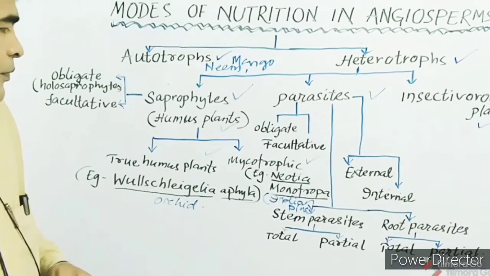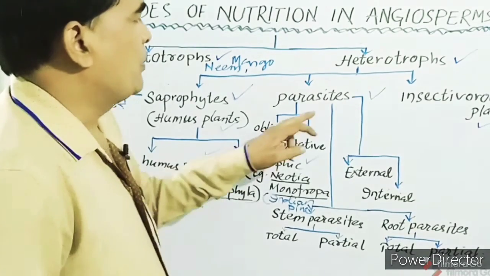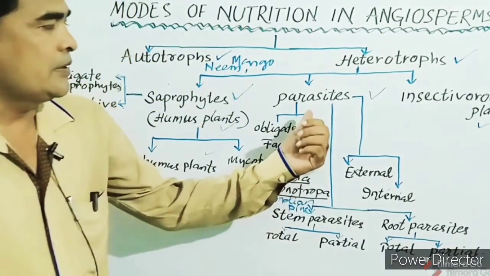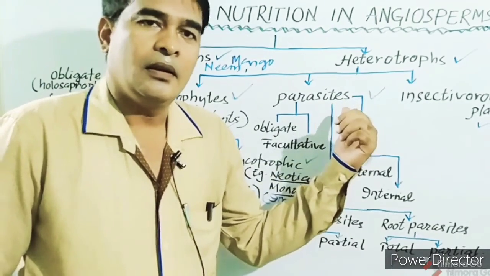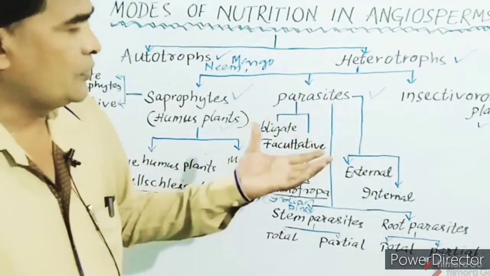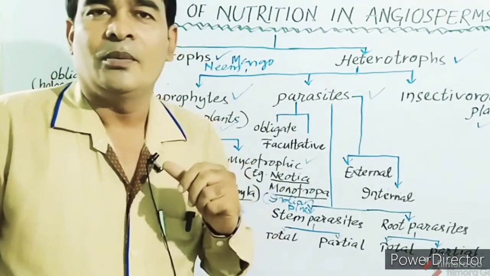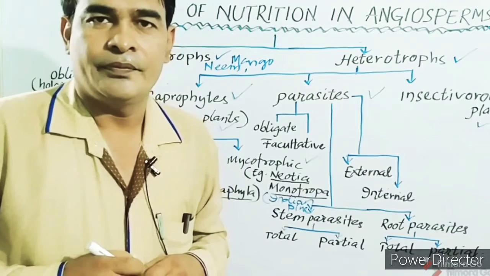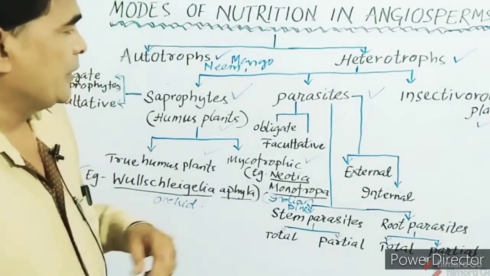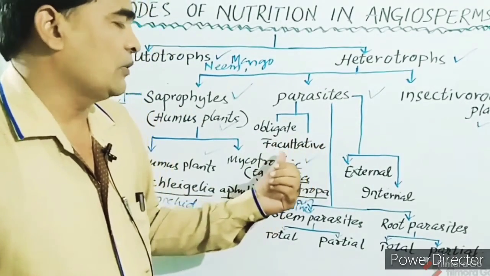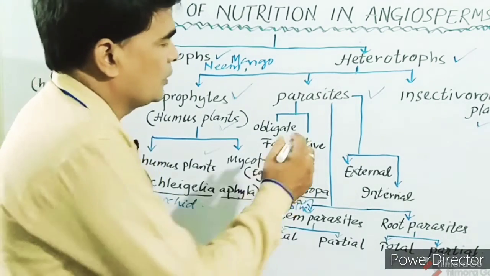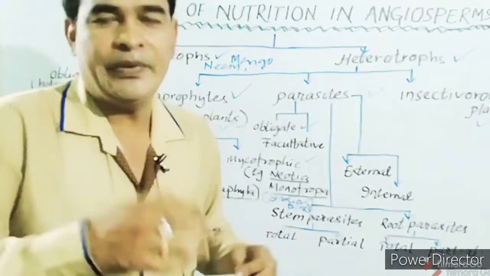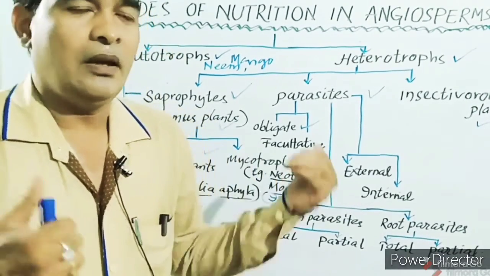Then we'll study parasites. Parasites or parasitic organisms are those which derive their food from the body of other living organisms. They may be obligate or facultative. An obligate parasite is one which cannot live independently of the host.